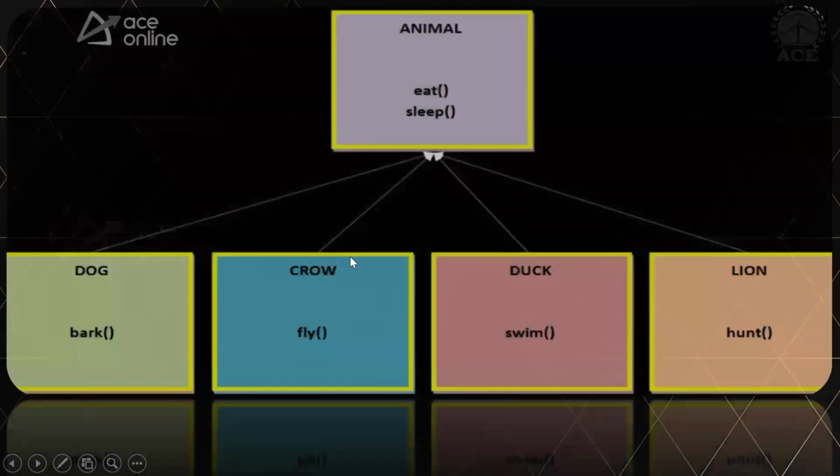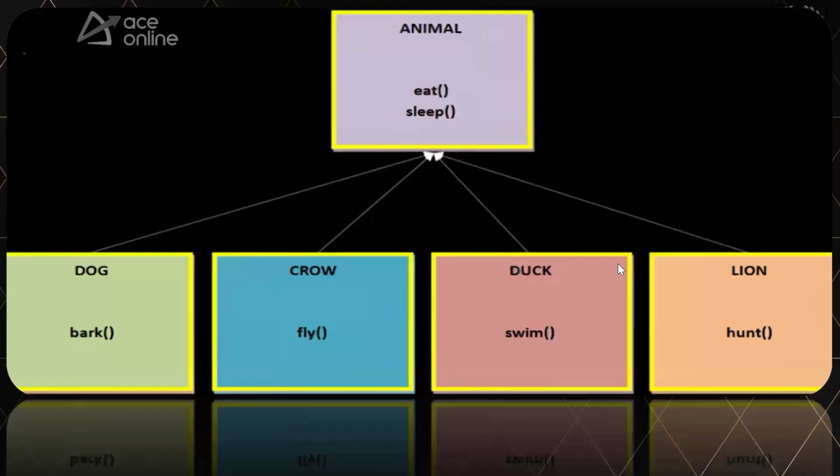So in inheritance, as Varshit said, we can make a class called animal and make methods like eat and sleep. And then we inherit this class in every class. So eat and sleep will be inherited in every class. Now, can I say that all these classes have, how many methods does the dog class have, guys? How many methods does this dog class have? Can someone tell me the count?